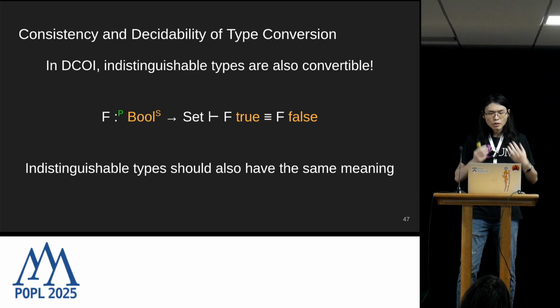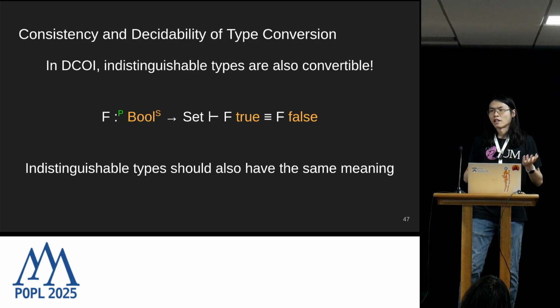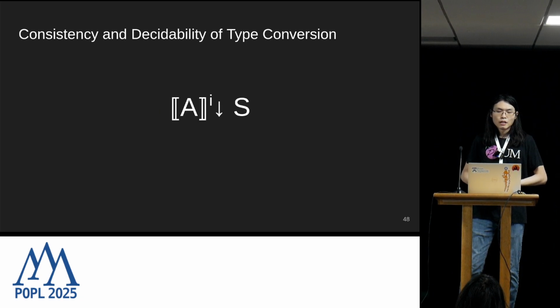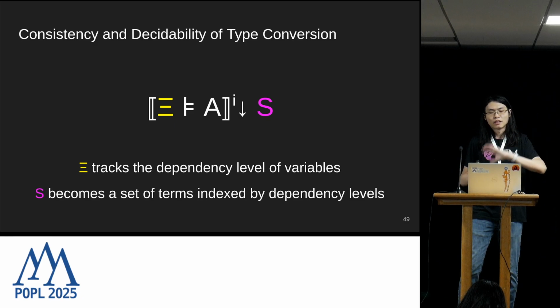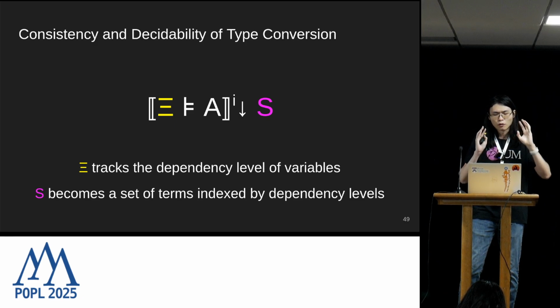So as a result, our semantics must account for that, meaning that indistinguishable types must share the same meaning. Without getting into the details, to achieve this, we need to bake some more dependency-related information into our semantics. We do that by adding this context that maps from variables to their dependency levels. We don't need the full typing information, but we need some information about dependencies. And furthermore, the set S becomes indexed by dependency levels.